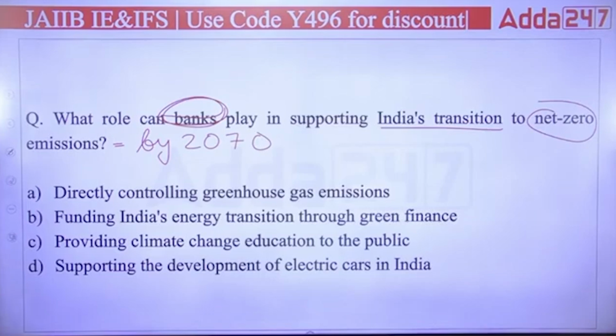What role can the bank perform here? The options: directly controlling greenhouse gas emission, funding India's energy transition through green finance, providing climate change education to the public, supporting the development of electric cars in India.